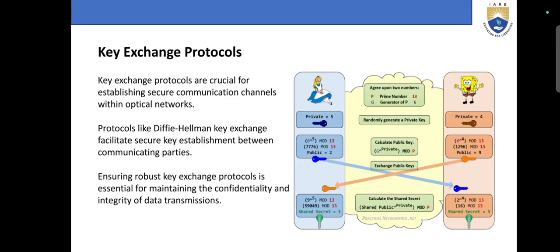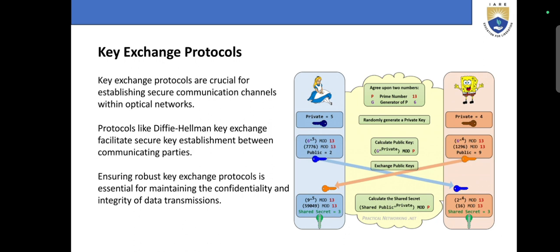Next, key exchange protocols. Key exchange protocols are crucial for establishing secure communication channels within optical networks. Protocols like Diffie-Hellman key exchange facilitate secure key establishment between communicating parties.